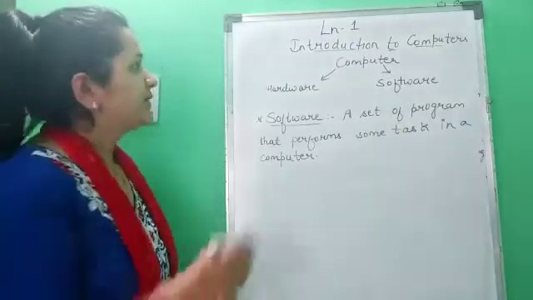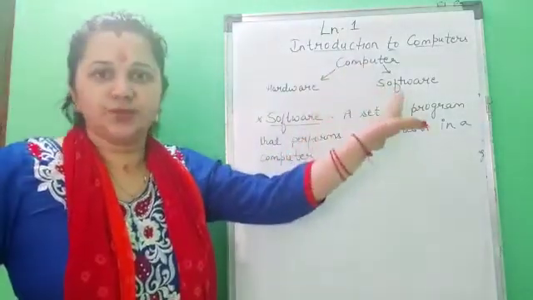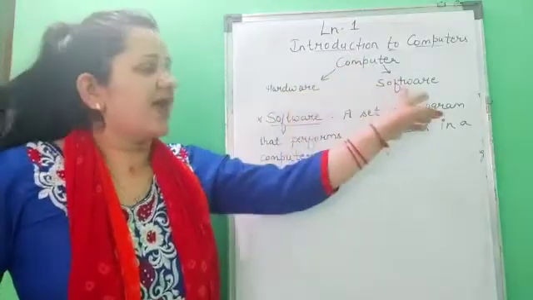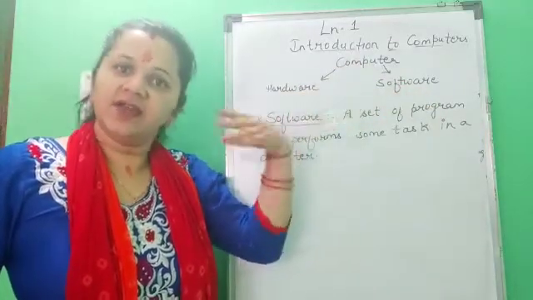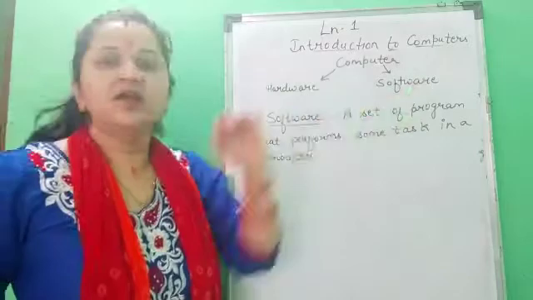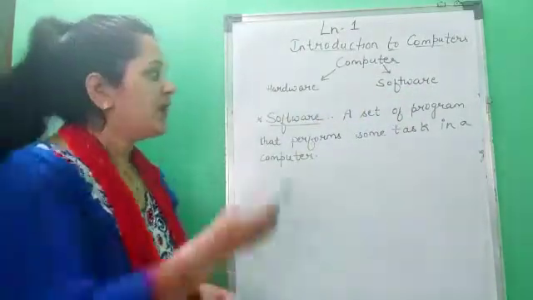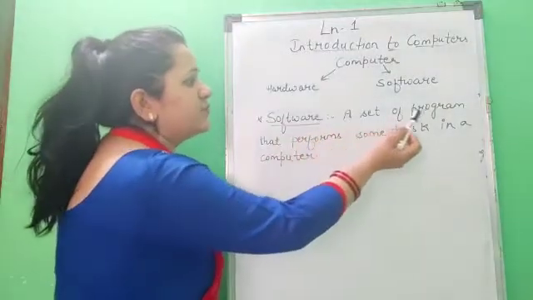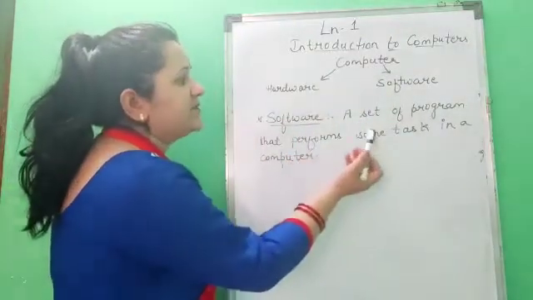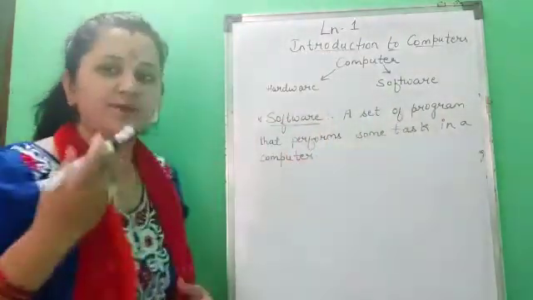Now, children, computer is of 2 parts. So, hardware and software. Hardware we have studied. Now, let us start with the topic software. Now, children, what is a software? Software is a set of programs that performs some task in a computer.